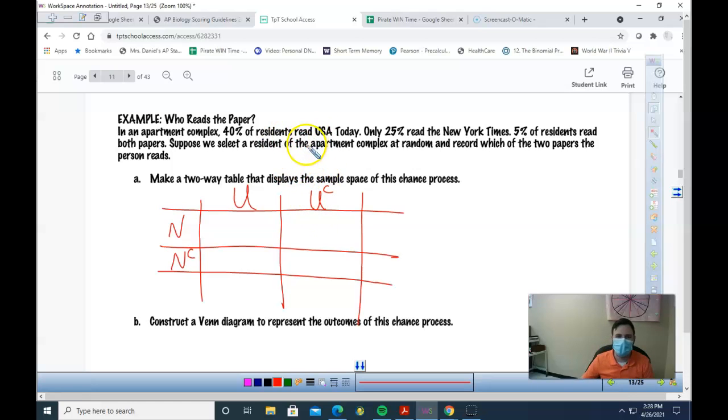We know 40% read the USA Today. So this total is 0.4, right? The total. Because remember, back here, these are always totals. Now, 40% read the USA Today. That means 60% do not. I'll say no. New York Times, 25% read the New York Times. It's 0.25, 0.75. Are you good so far?